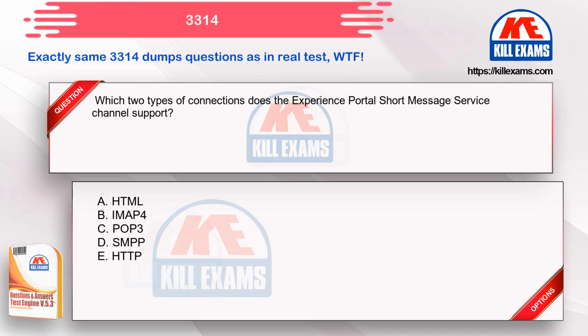Which two types of connections does the Experience Portal short message service channel support? Option A. HTML. Option B. IMAP4. Option C. POP3. Option D. SMPP. Option E. HTTP.